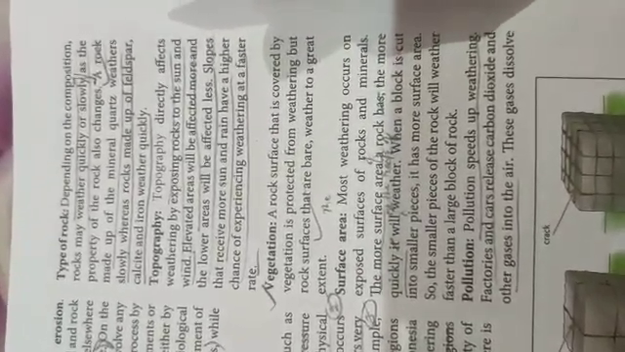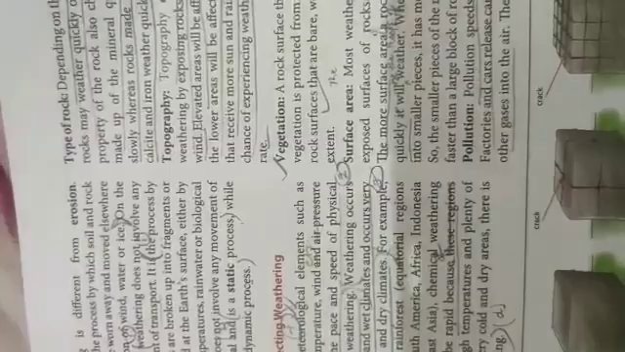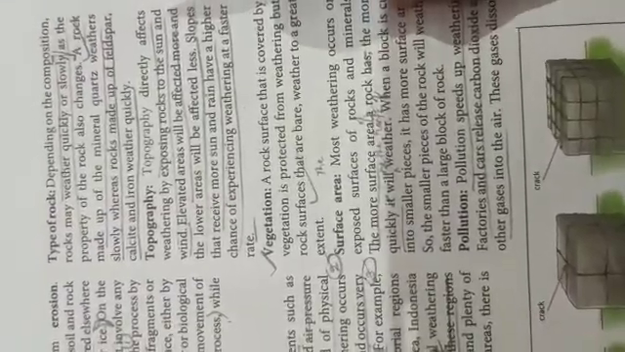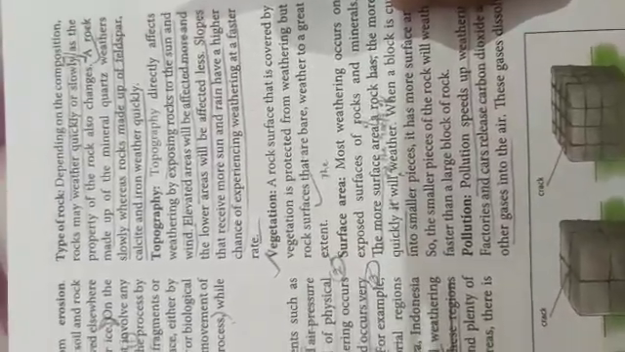Next is topography. Topography directly affects weathering. Now, what is topography? Topography is the arrangement of the natural and artificial physical features of an area. It directly affects weathering by exposing rocks to the sun and wind. The elevated areas will be more affected and the lower areas will be affected less. For example, slopes which receive more sun and rain have a higher chance of experiencing weathering at a much faster rate.